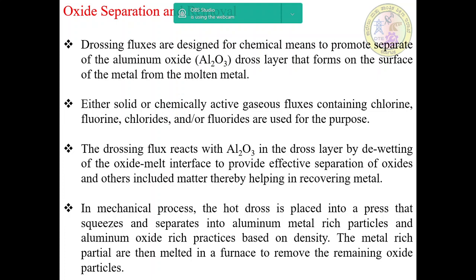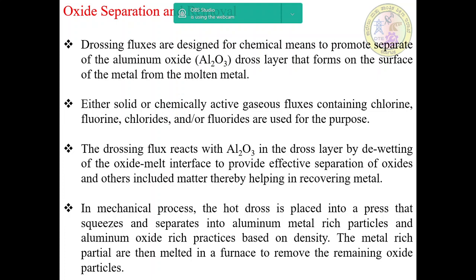Either solid or chemically active gaseous fluxes containing chlorine, fluorine, chlorides, or fluorides are used for this purpose. The drossing flux reacts with aluminum oxide in the dross layer by de-wetting of the oxide-melt interface to provide effective separation of oxides and other included matter, thereby helping in recovering metal.